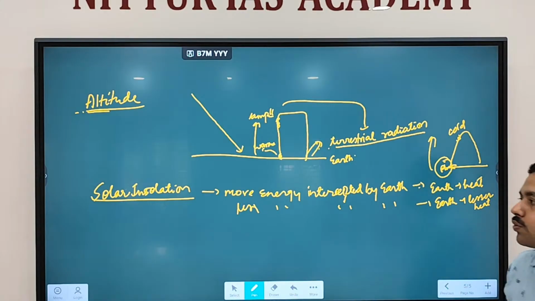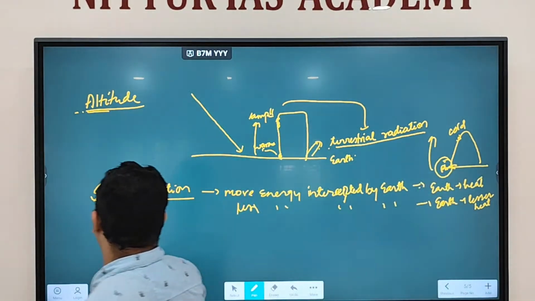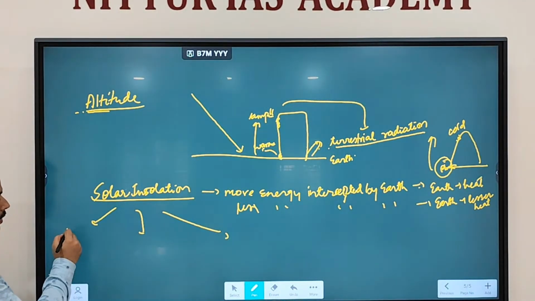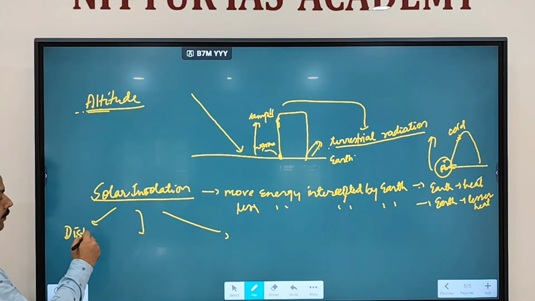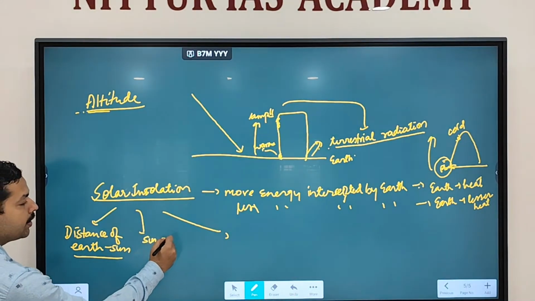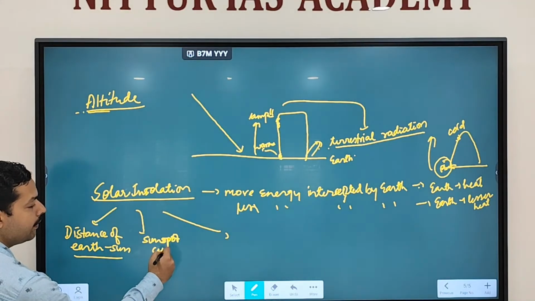And last class we discussed why solar insolation will vary. Three factors we discussed. First, the distance of earth and sun is not constant. It keeps on changing because of revolution. Second is the sunspot cycle.